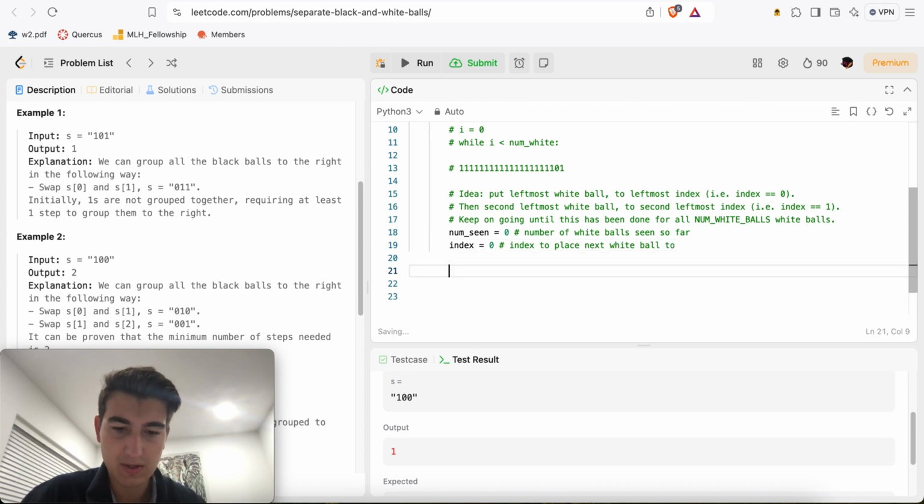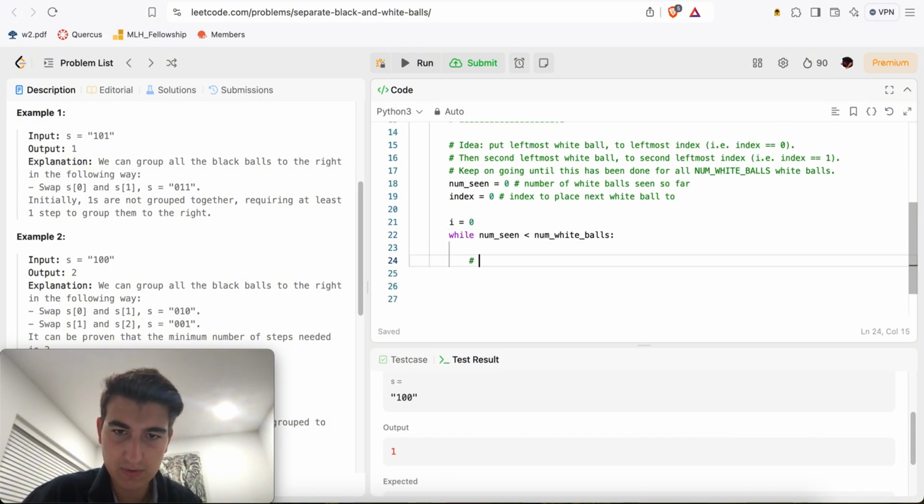Okay. So here, we're going to say num seen is less than number of white balls, right? And here we're going to do i equals 0.